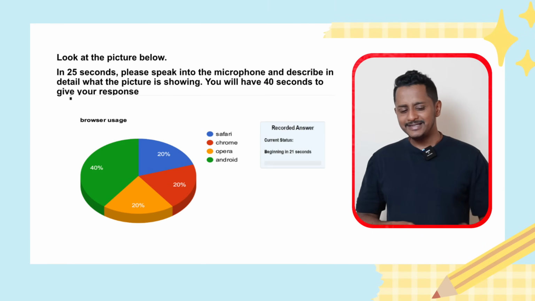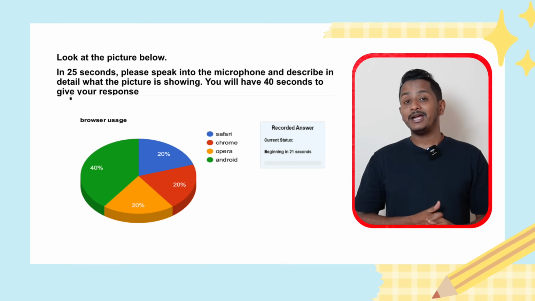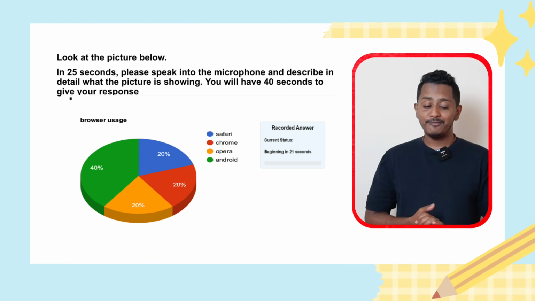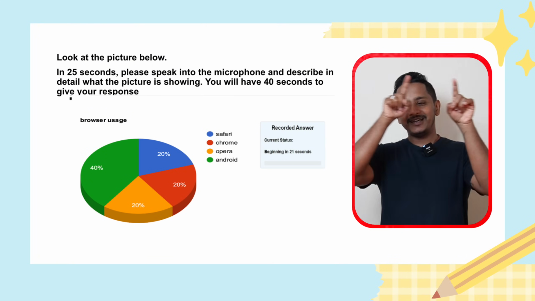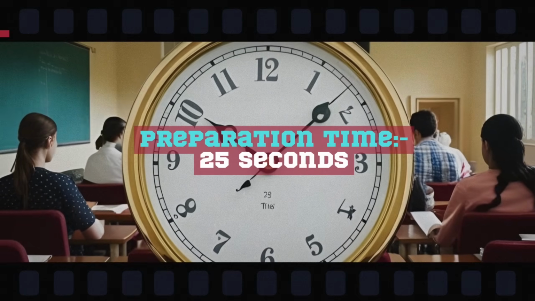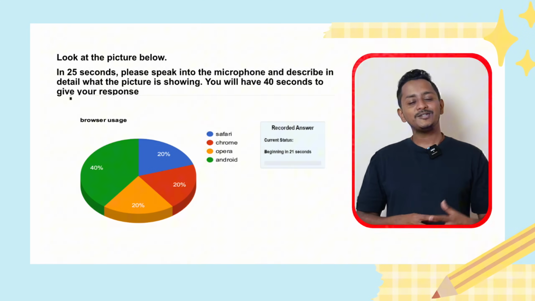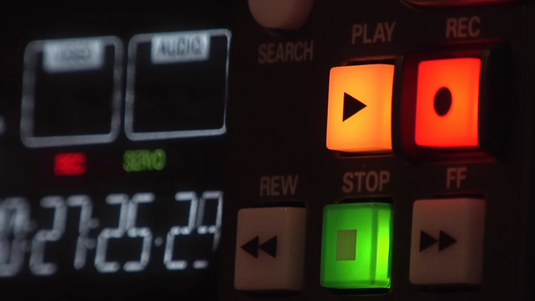So it looks something like this. In 25 seconds, please speak into the microphone and describe in detail what the picture is showing. You will have 40 seconds to give your response. They're going to give an image and a timer runs, preparation time of 25 seconds. Use the time to identify some key important features. Post that, a 40-second window of the recording will open.